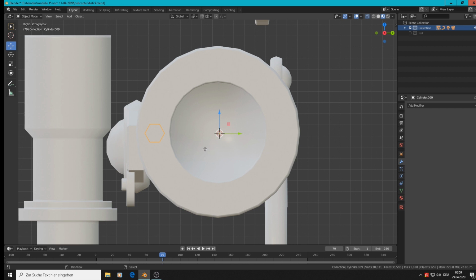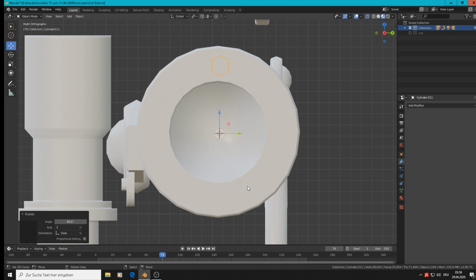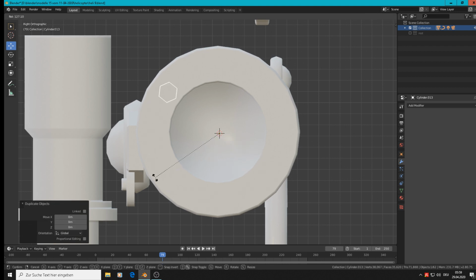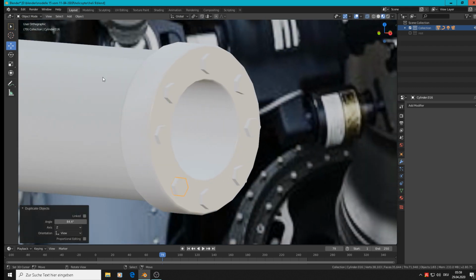Shift D, place one in the middle. Shift D, rotate, place one down there. Shift D, rotate, bring them between them. Shift D, rotate there too. Shift D, rotate there, and last time Shift D, rotate there, and then we have the screws on.